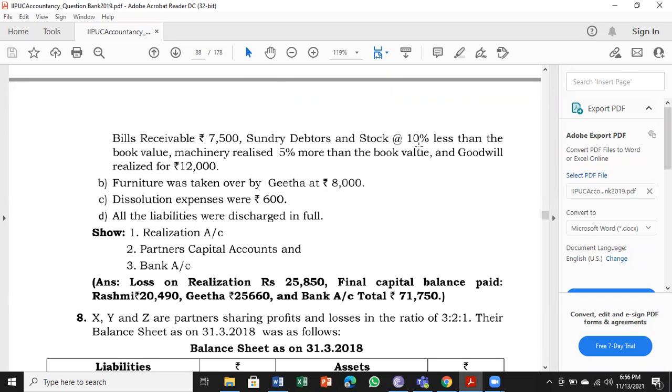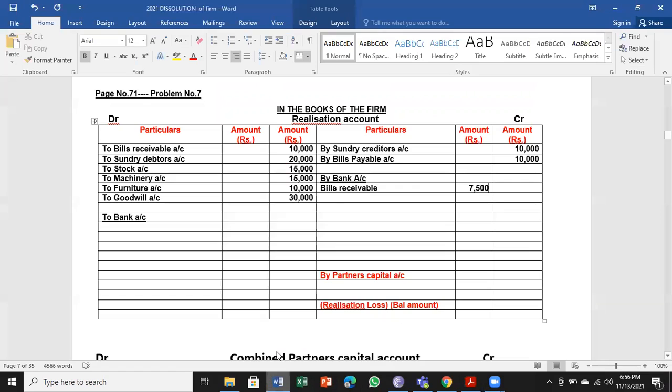The next one we have to be careful. Sundry debtors and stock 10% less. Underline the word less than the book value. Book value is balance sheet value. So let us see the balance sheet value of debtors. Balance sheet value 20,000 minus 10%, that is 2,000.